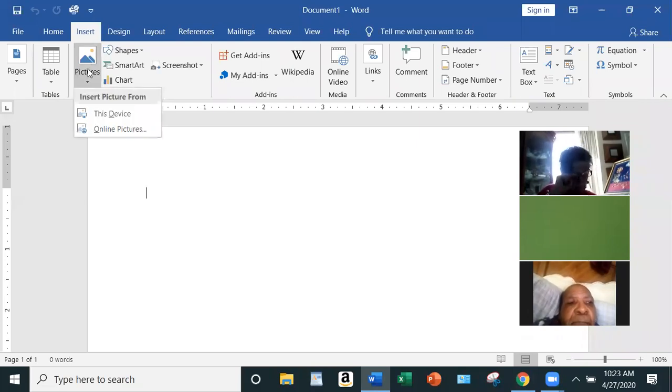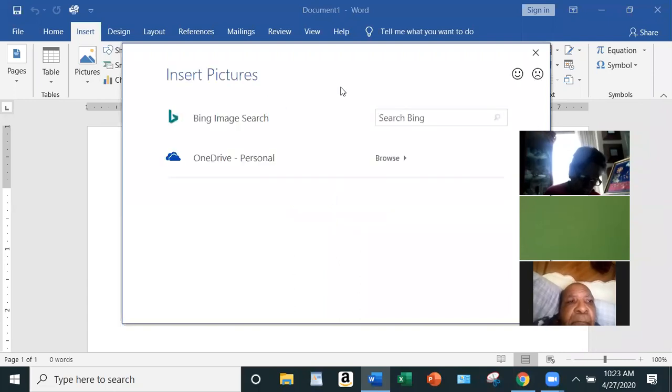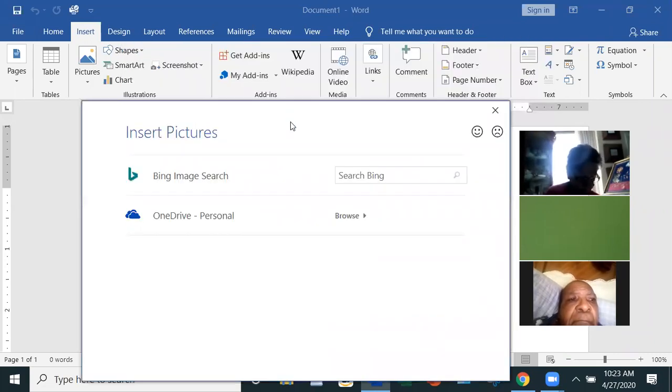All right, so it says This Device or Online Pictures. Let's try Online. Now, like I said, it depends on the software that you have, guys.